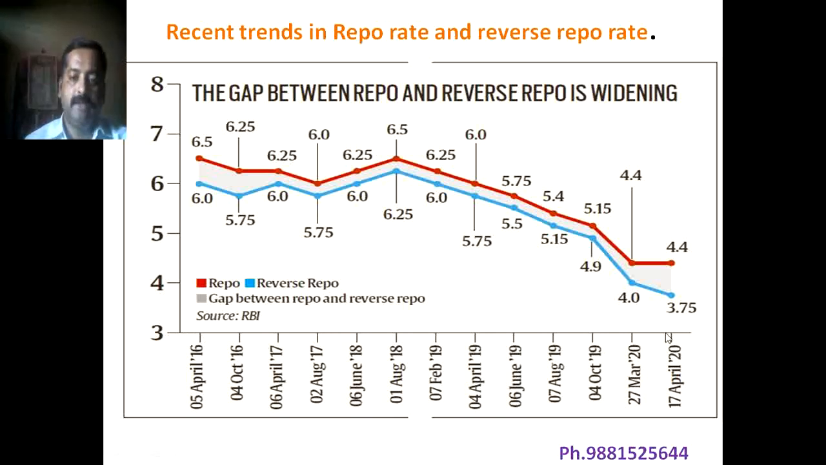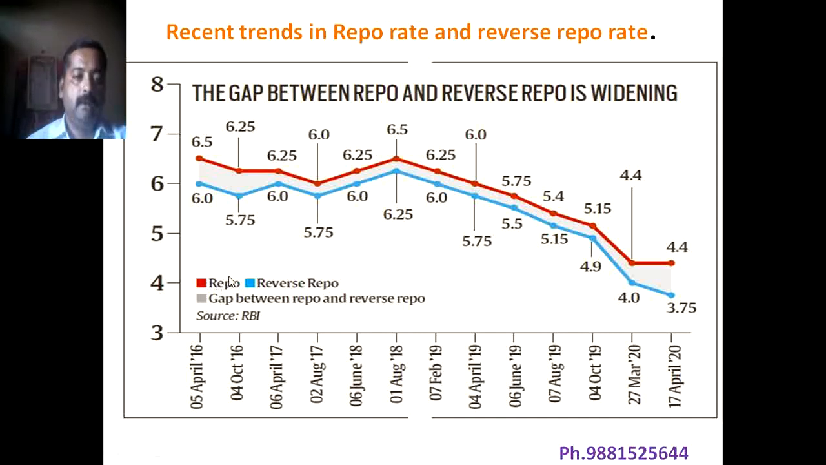On the x-axis of this graph is the time. We have considered the span of time from April 2016 to April 2020, a span of 4-5 years. And on the y-axis we have considered the rate, that is, the rate in percentage.